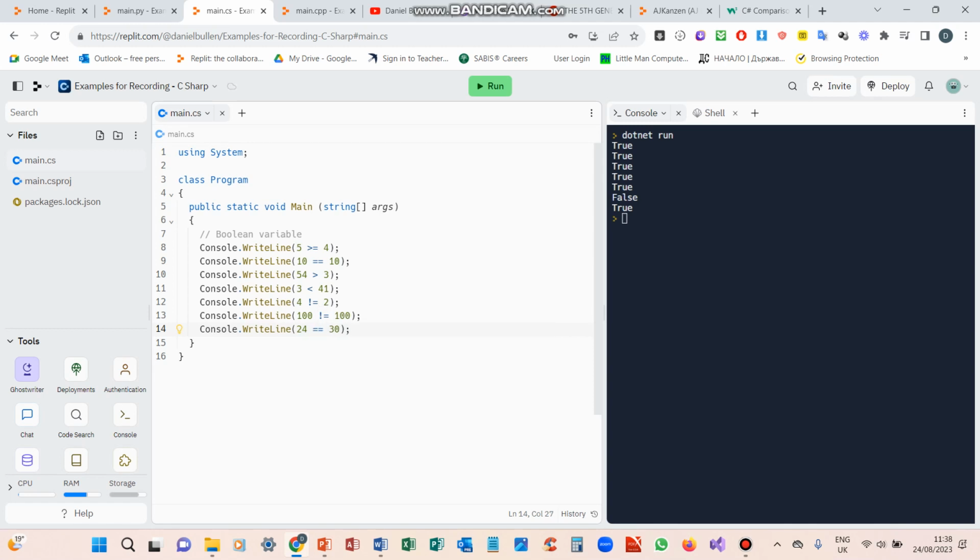Let's say I wanted to change that to equal to. What do you think is going to happen there? False. So we can do that with numbers using comparison operators. Boolean is a really good variable type we can use, and you'll find yourself using more of this in loops and conditionals.